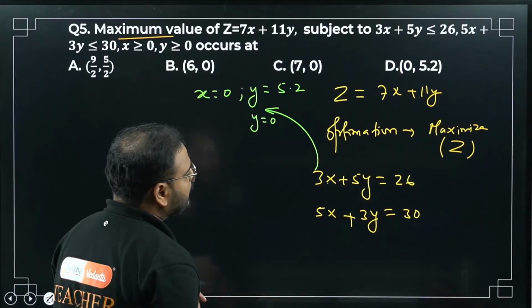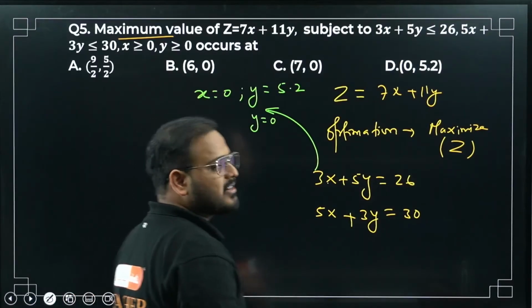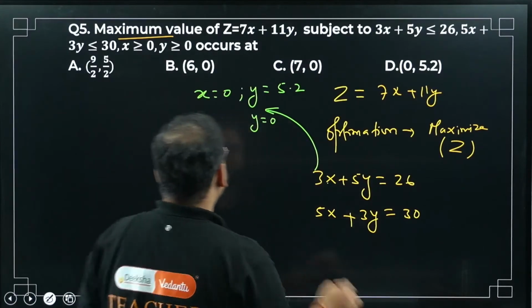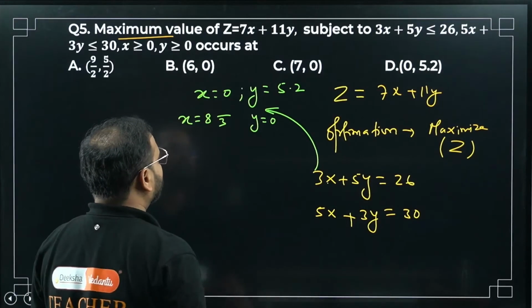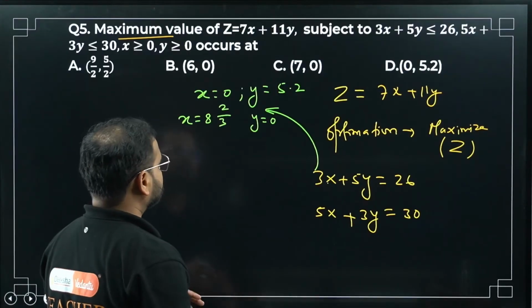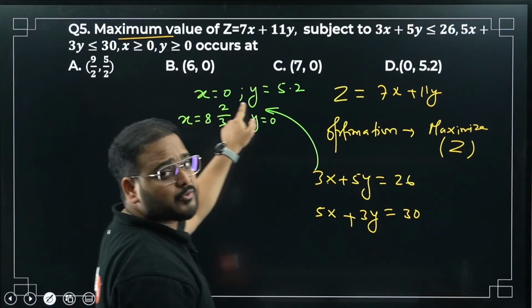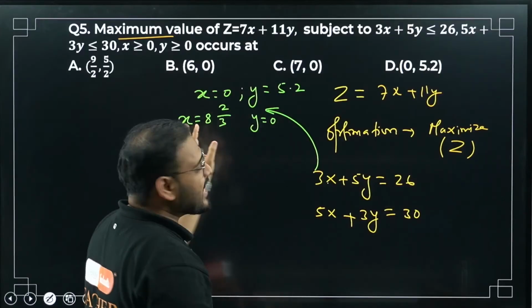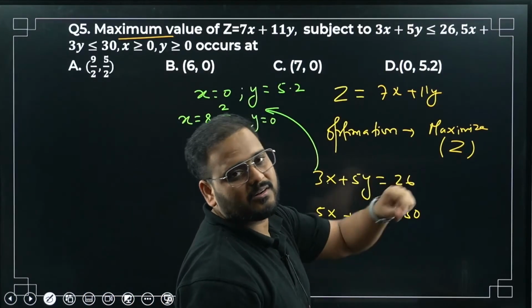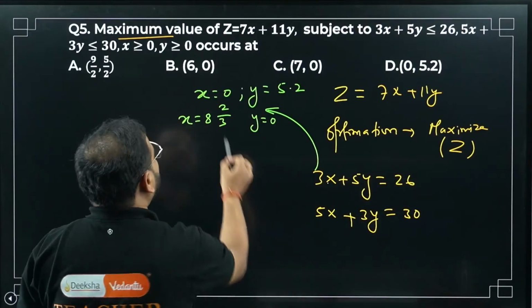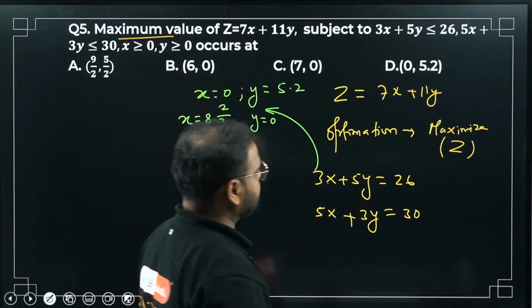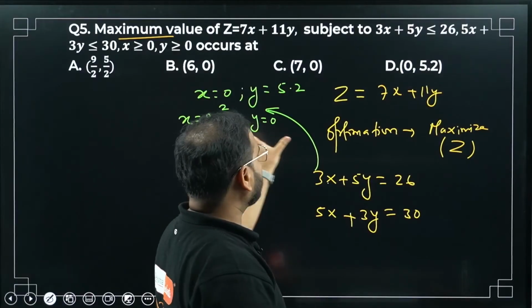Now if I take y as 0, what's the x value? 26 by 3. 3 eights are 24, plus 2 is 26. So something like 8.666, a recurring number. I'll write it as 8 2 by 3. So my values are known now for this equation.